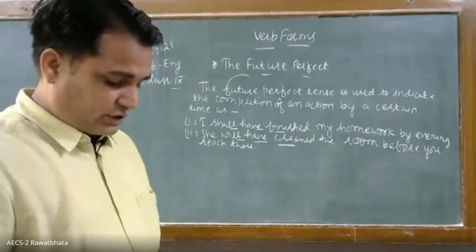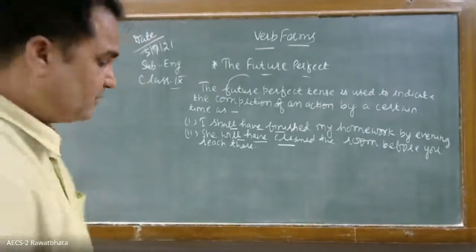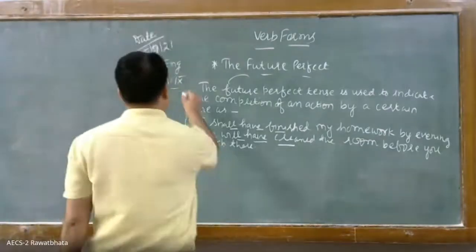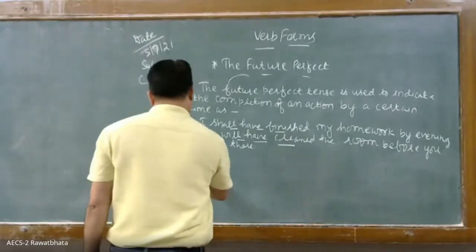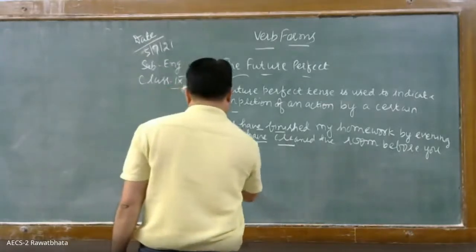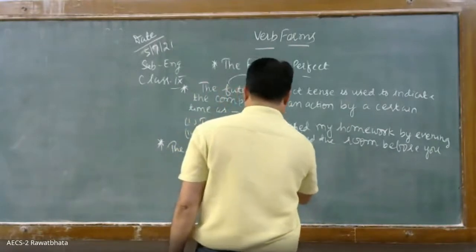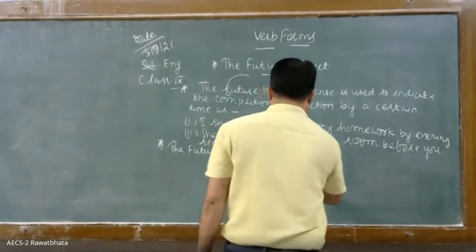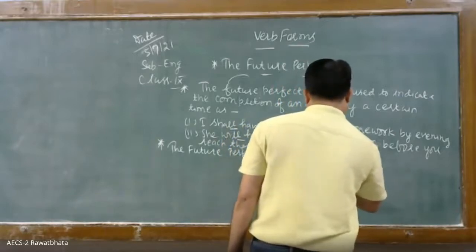Okay. Then the next it is regarding the future perfect continuous tense.